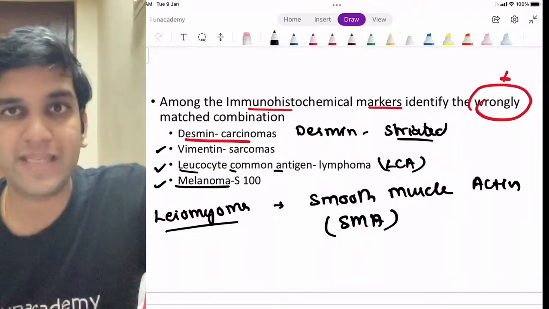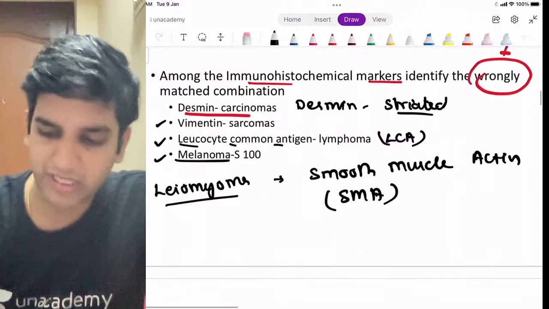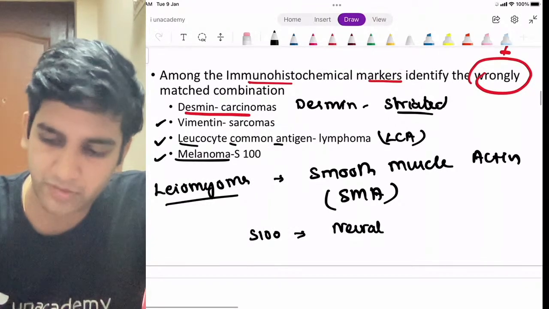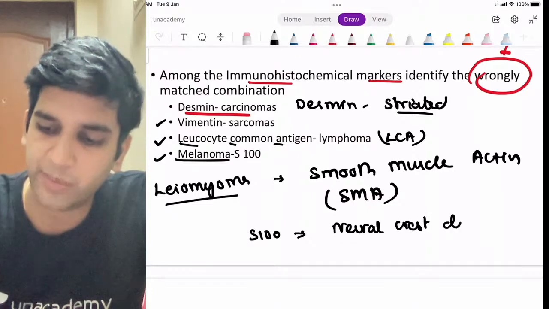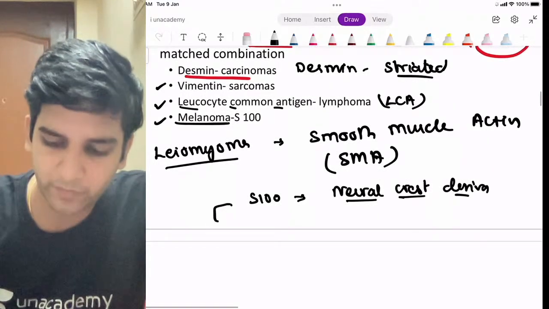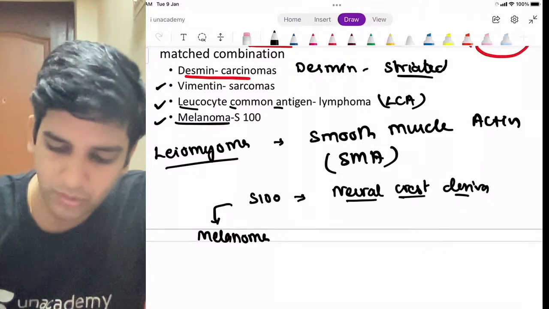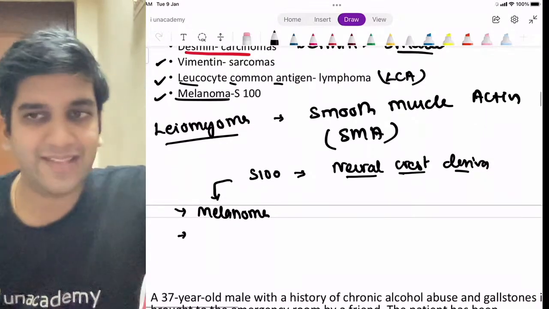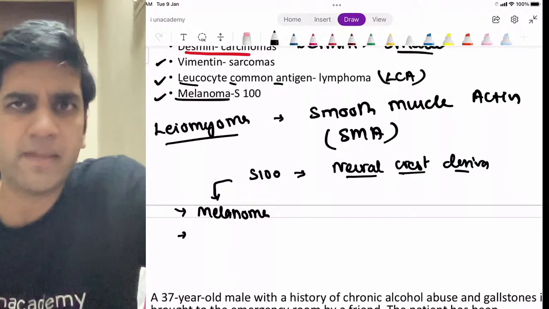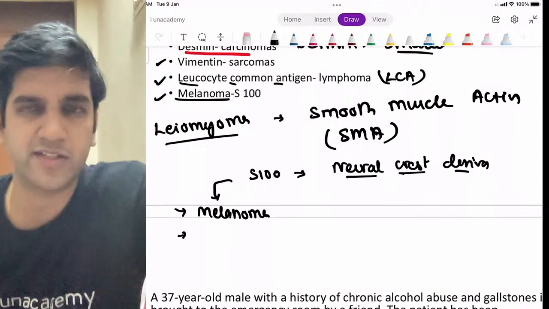Guru, they are present in the basal layer of epidermis, but they do not originate from epidermis. They originate from neural crest only, right? In other words, S100 is a marker of neural crest cells, or of neural crest derivatives. If I know this, I can extrapolate a few findings. Your melanoma or melanocytes will be positive. If it is a neural crest derivative, can I say even benign tumors of melanocytes will be positive for S100? Benign tumors of melanocytes also originate from the neural crest only, right? They also should be positive, and will be positive, obviously.